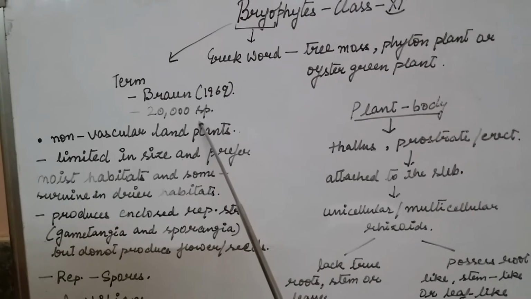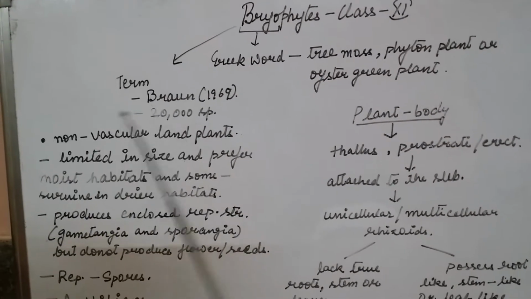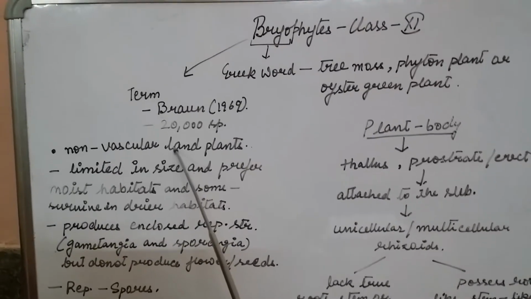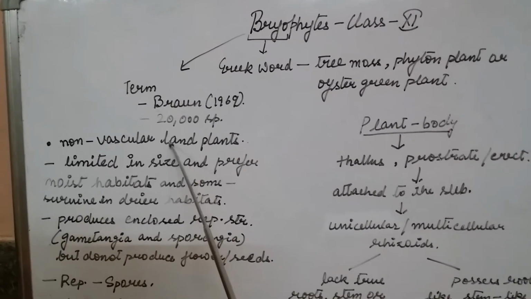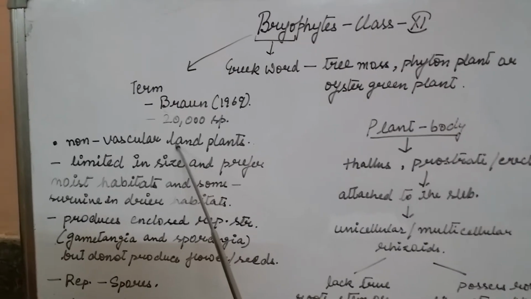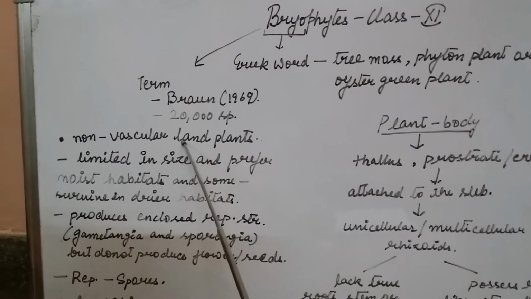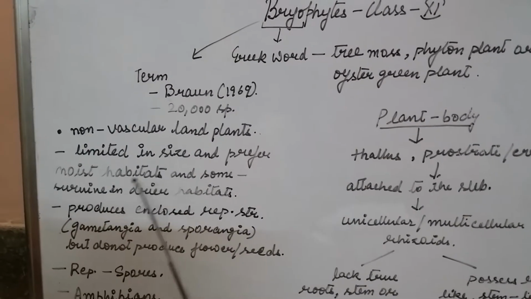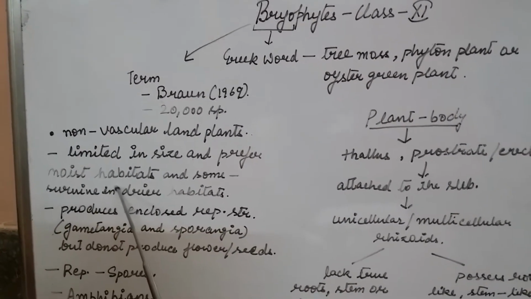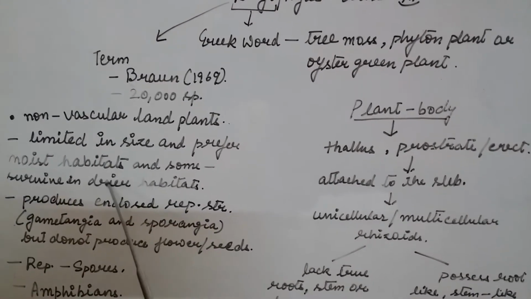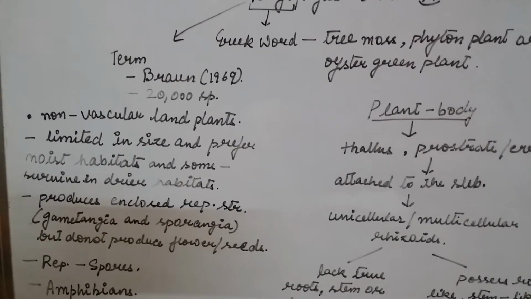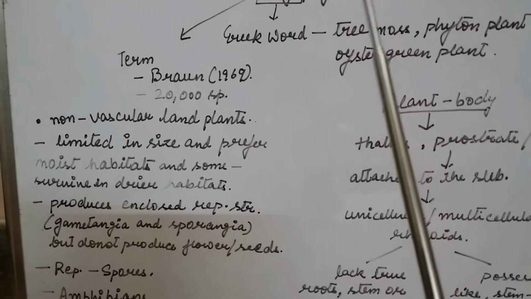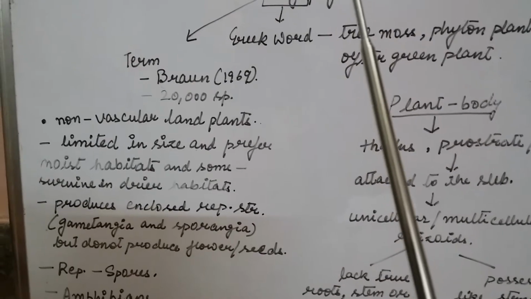Coming to what bryophytes are: bryophytes are non-vascular plants which include liverworts and mosses. They are limited in size and mostly prefer moist habitats, and some can even survive in drier habitats also. Liverworts commonly grow in moist shaded areas in the hills.